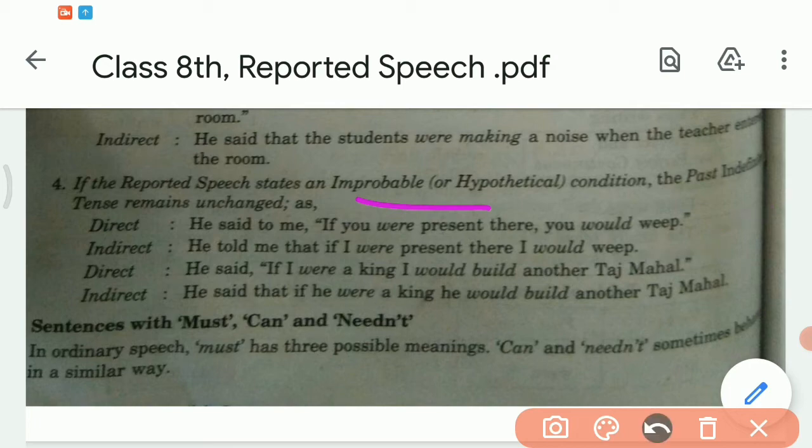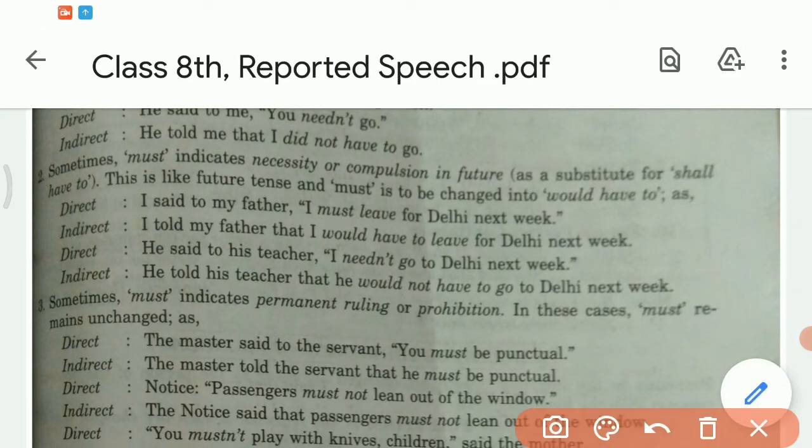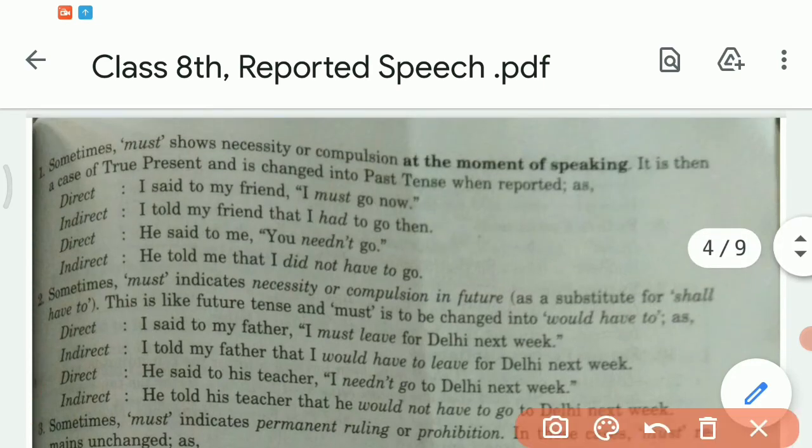Now you may see here sentences with must, can, and need not. In ordinary speech, must has three possible meanings. Can and need not sometimes behave in a similar way. Sometimes must shows necessity or compulsion at the moment of speaking. It is then a case of true present and is changed into past tense when reported. Here examples are given. I said to my friend, I must go now. I told my friend that I had to go then.